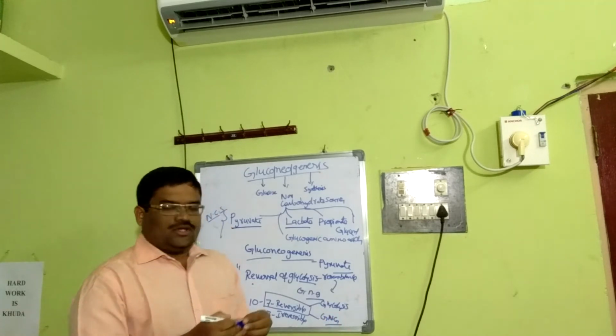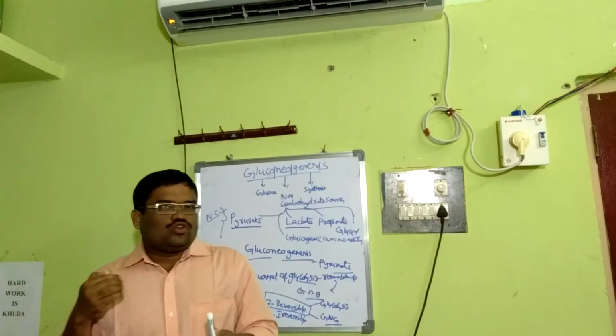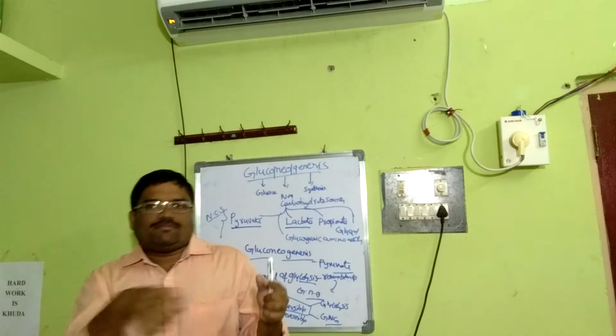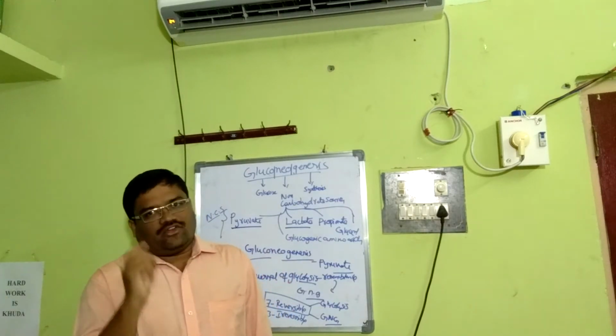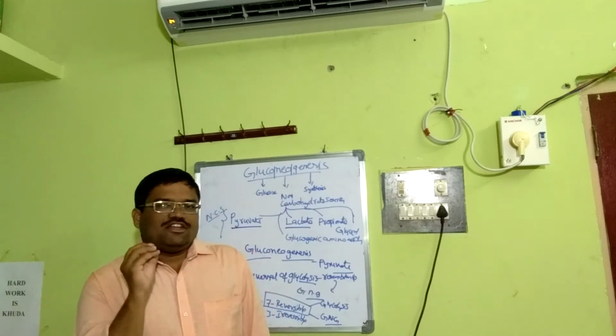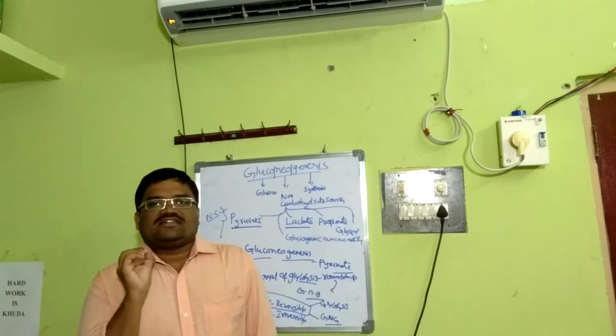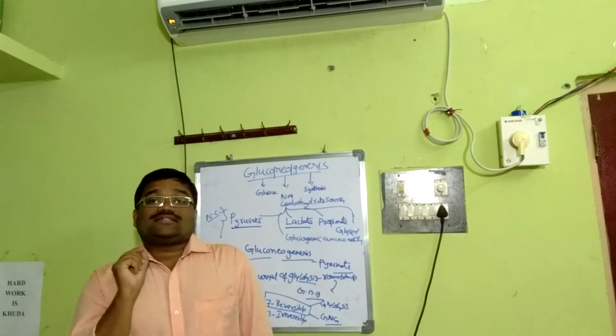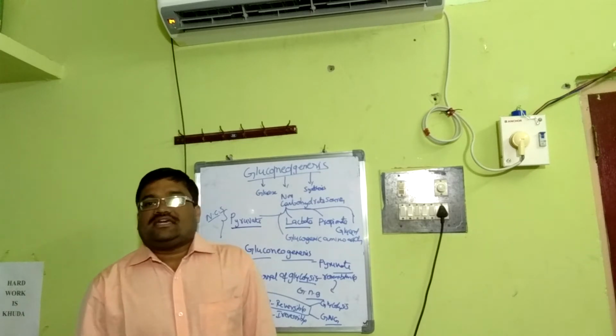This is a very important point. If you go through the glycolysis pathway, there are totally 10 reactions, out of which 7 are considered reversible reactions, whereas 3 are considered irreversible reactions.